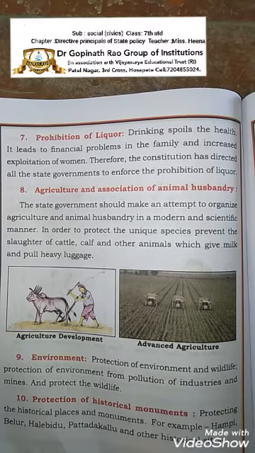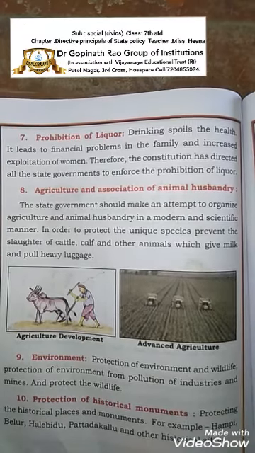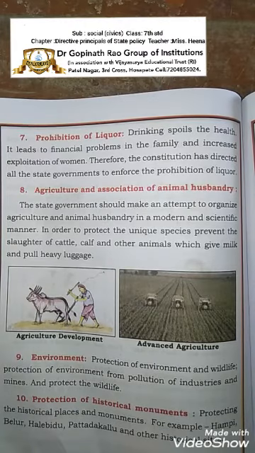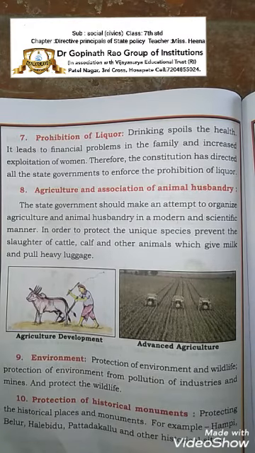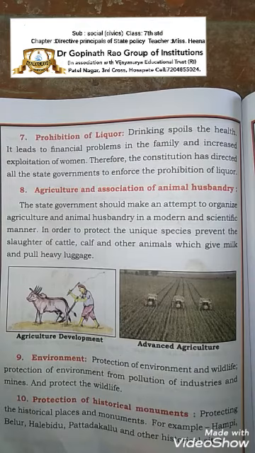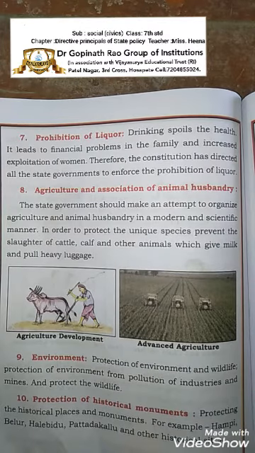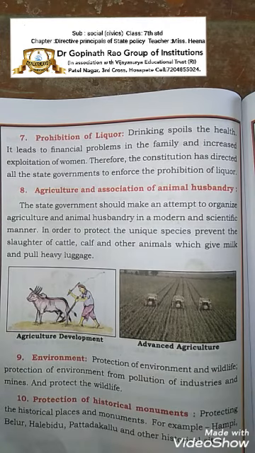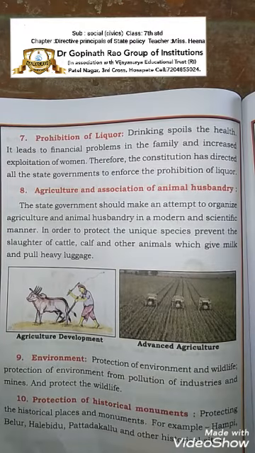Earlier we used cows and bullock carts for agriculture, for cultivating crops or digging the land. But now the state government should provide tractors, tractor loans and advanced equipment for the cultivation of crops, for the welfare of agriculture, because we get food only from agricultural land.